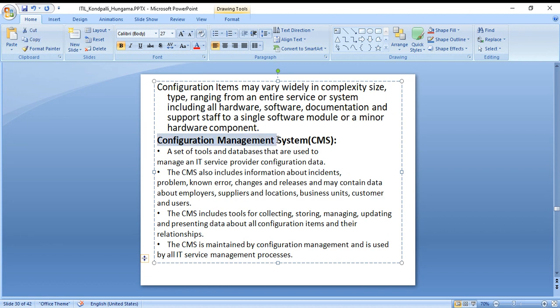This is like the configuration management system again. A set of tools and database that are used to manage an IT service provider's configuration data. The CMS also includes information about incidents. As I mentioned, the incident, problem, known error, changes, and release may contain data about employees, suppliers, location, business unit, and customer. There are multiple tools like ServiceNow, Remedy. These are some tool names. You won't understand that much now. Once you get into an IT job or you start working, you will find this ticketing tool.